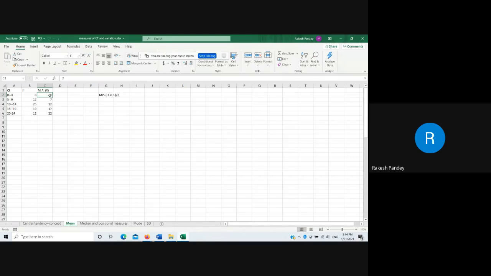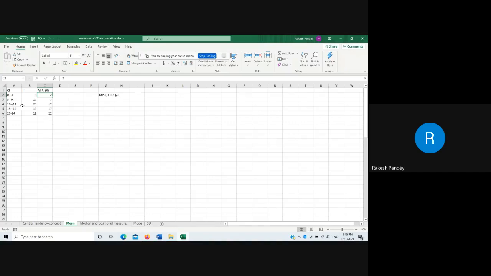And though the formula is this, the simple way is that we calculate the first class midpoint, and then add the size of the class. Vertically 0, 5, 10, 15, there is a difference of 5. So what is the size of the class I? 5. Add I in this. So 2 plus 5 is 7, 7 plus 5 is 12, 12 plus 5 is 17, and 17 plus 5 is 22.